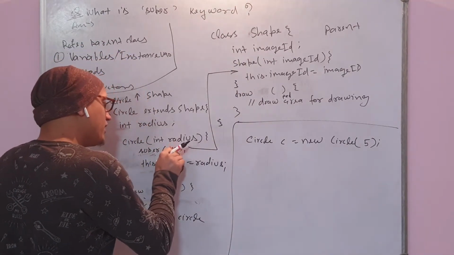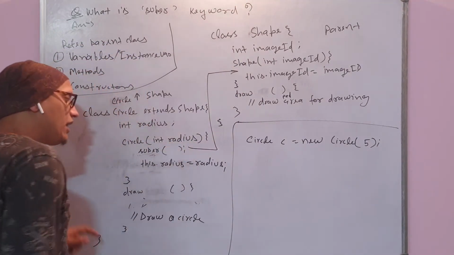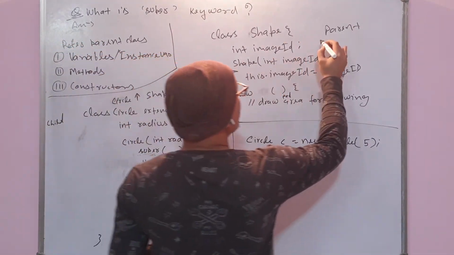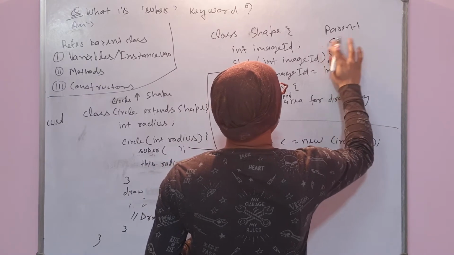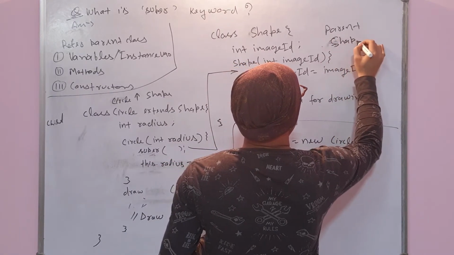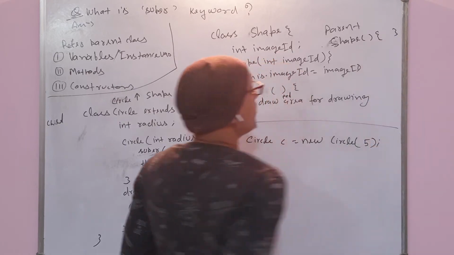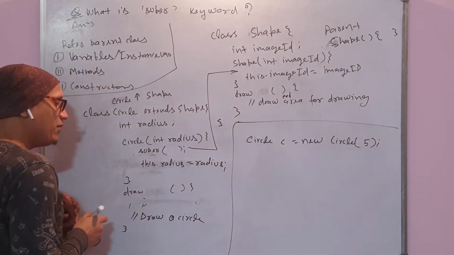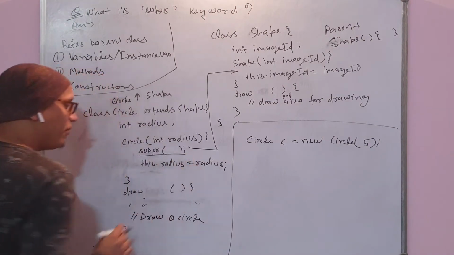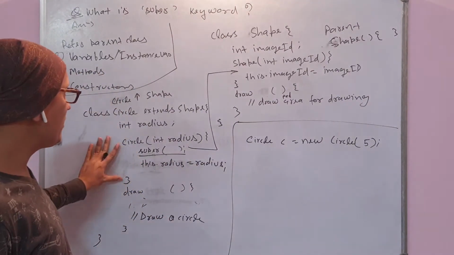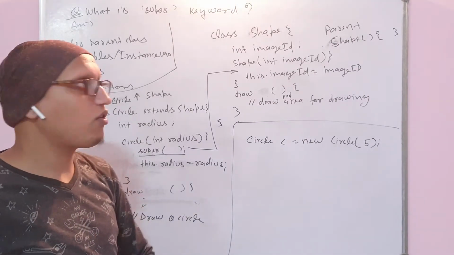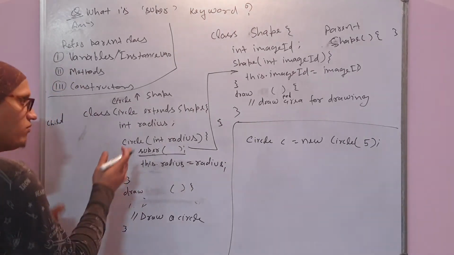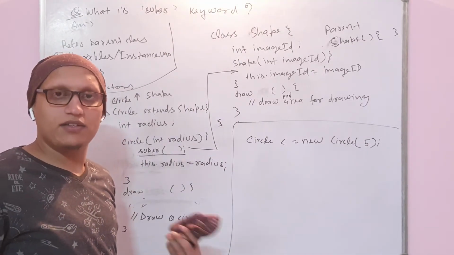When you are not passing anything, this is going to call the default constructor of the super class, meaning the parent class. Even if you don't write this, by default any constructor of the child class calls the default constructor of the super class. But that we will explain in some other videos.